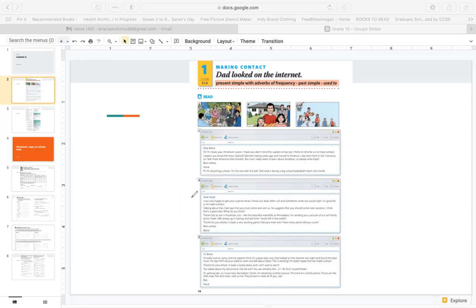So Bahar emails Haval. He says, Dear Haval, this is a good way to start a letter or an email. He also attaches a picture. Which picture does he attach? It's the one with the waterfall and the picnic. So apparently, Haval and Bahar's dads often call and sometimes write. But this is the first time for Bahar and Haval to make contact. Contact means to talk to one another.